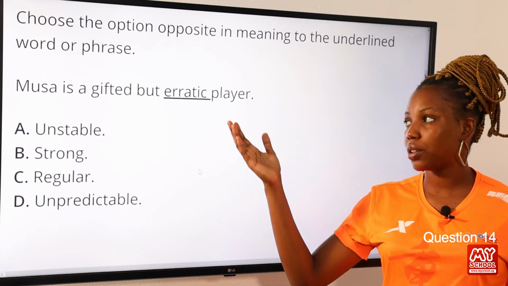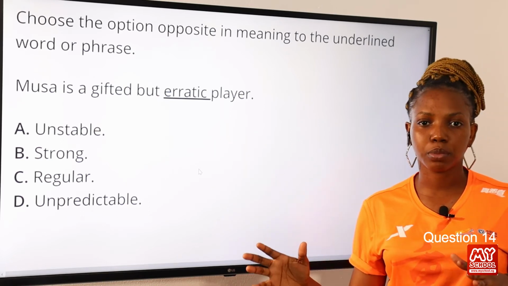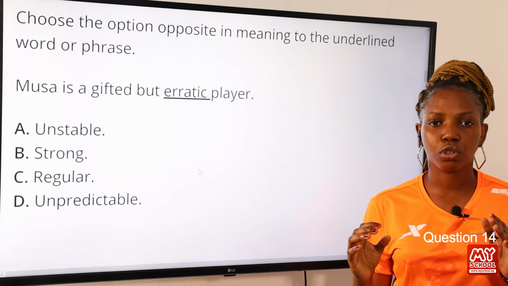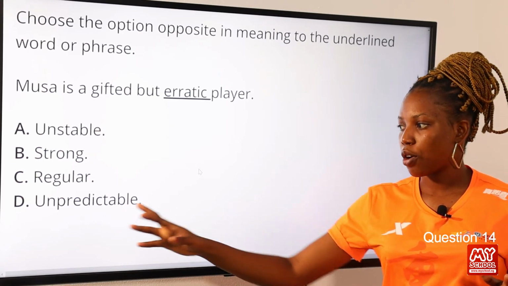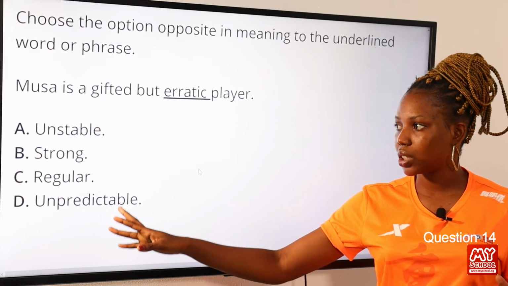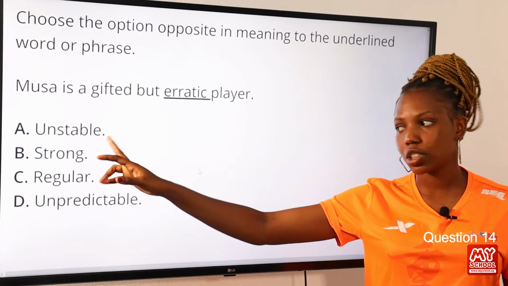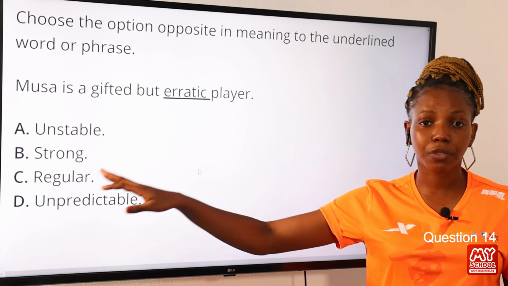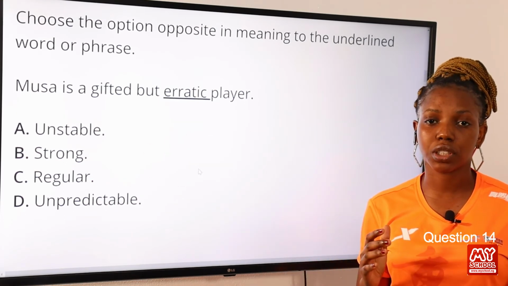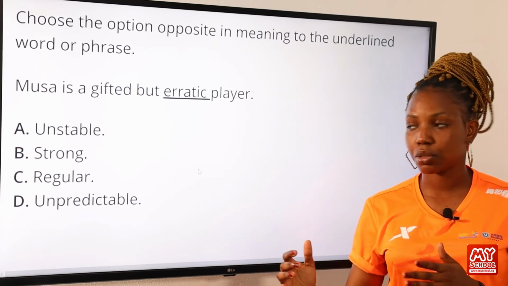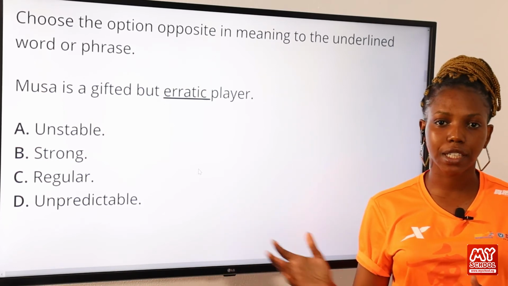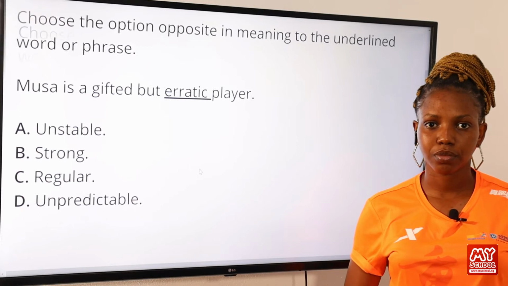First and foremost, what is erratic? Erratic is to be unpredictable, to not be even or not be regular. Unpredictable is synonymous to the word erratic. Unstable is also synonymous. Regular, therefore, is the answer because it is opposite in meaning: something you can predict, something that has a steady pattern. So option C is the correct answer to this question.